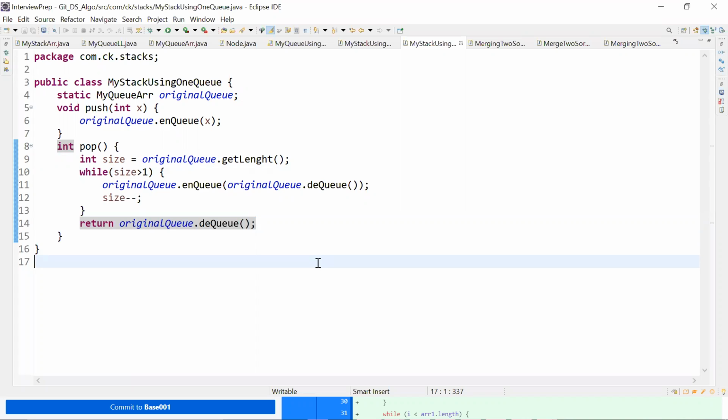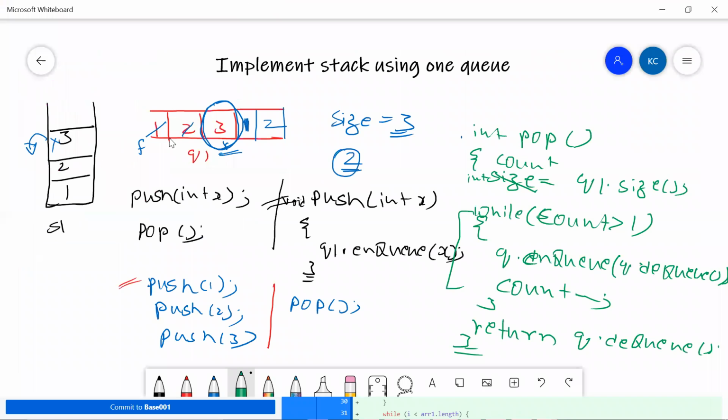The only thing is, you need to think it in that way. And how will that thinking come? That thinking will come only by taking examples. Here I did not do anything great. I just took an example. This is my input. So maybe I'll straight away implement a method called push. From this particular point, what is my next step? What can I do? You probe questions to yourself, and finally you will end up with code something like this. When you take this code and try to implement it in HackerRank or LeetCode, you should be in a position to actually understand, and you will pass all your test cases like a charm, right?